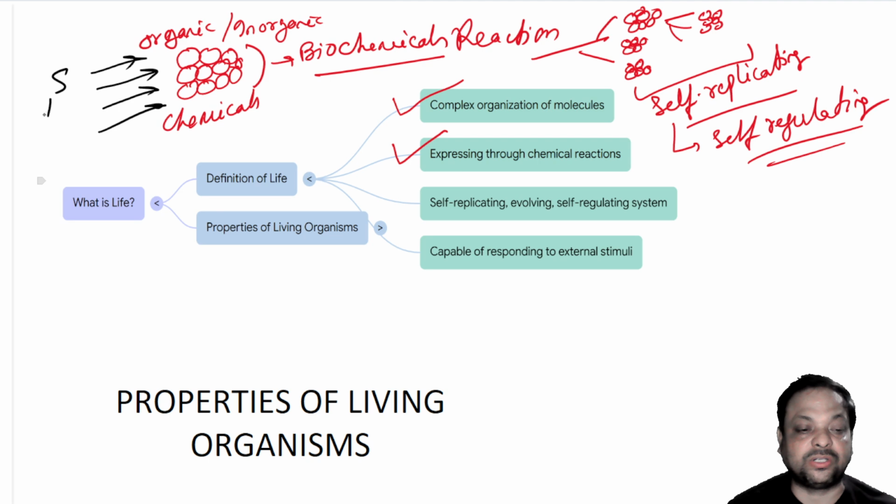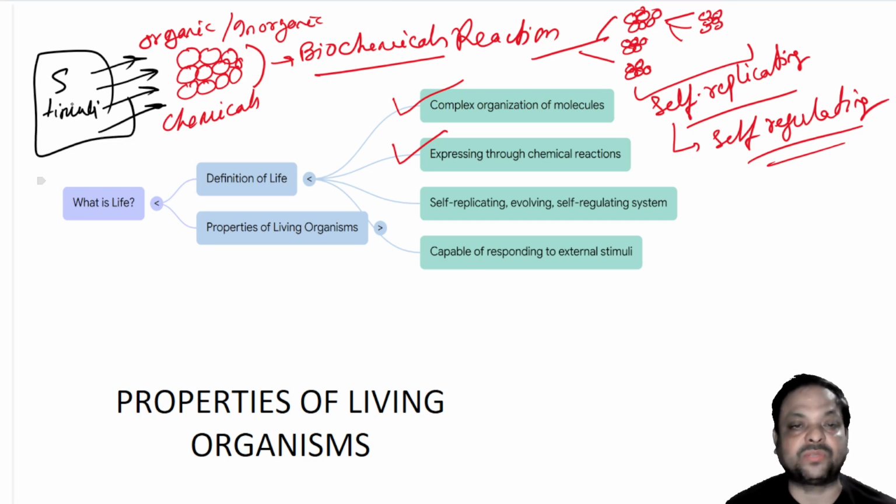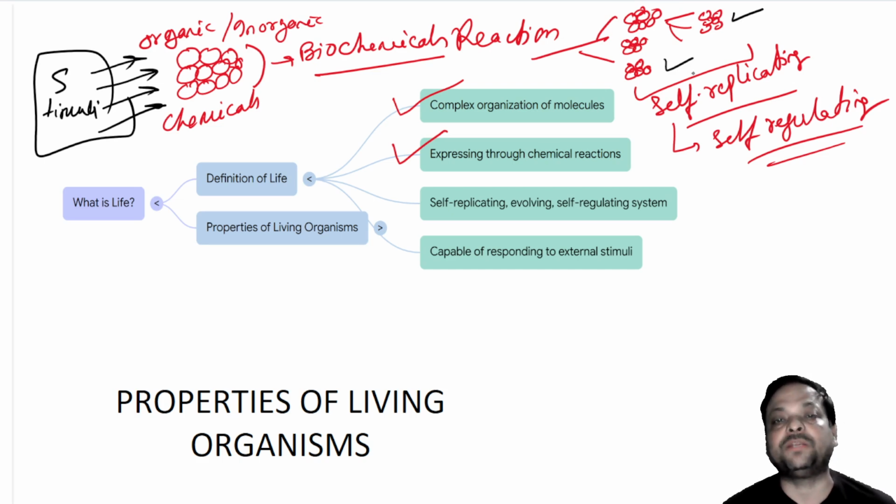Any environmental stimulus brings a change in the chemicals, a change in the self-regulating system and a change in the self-replicating system.